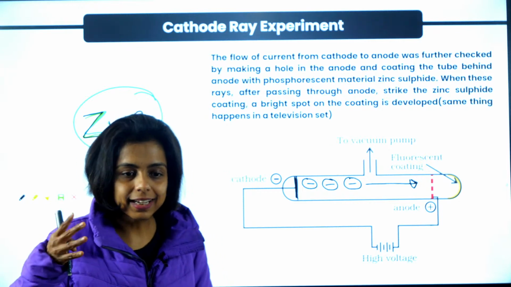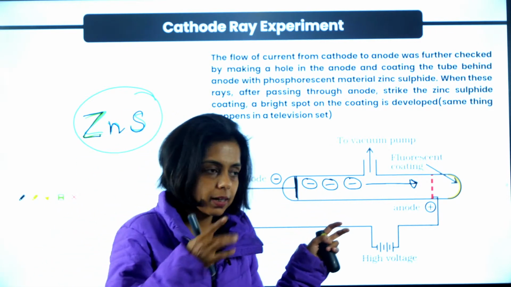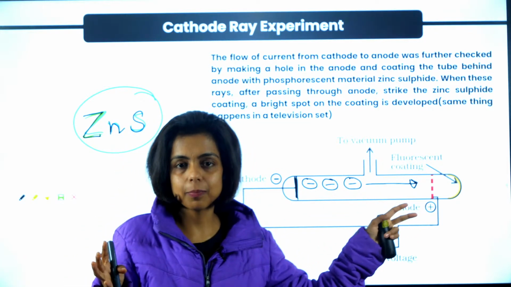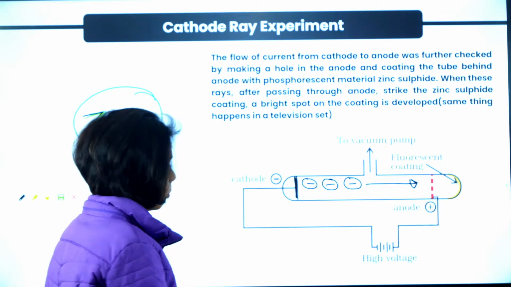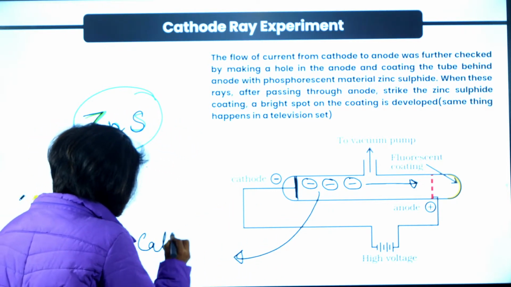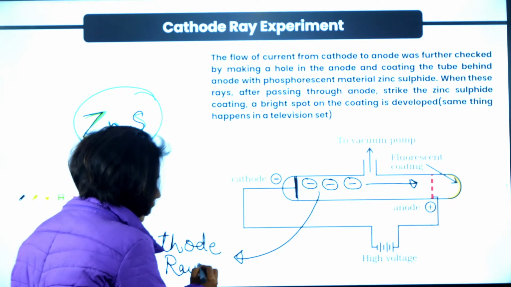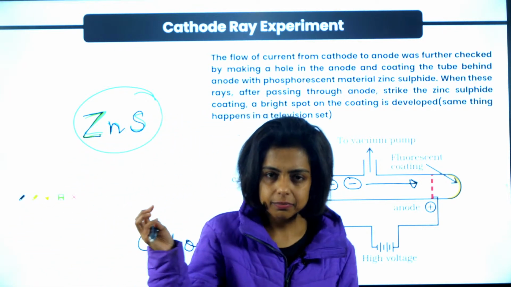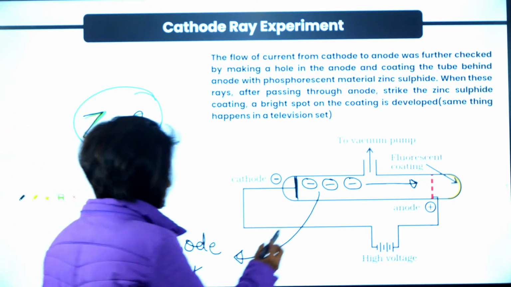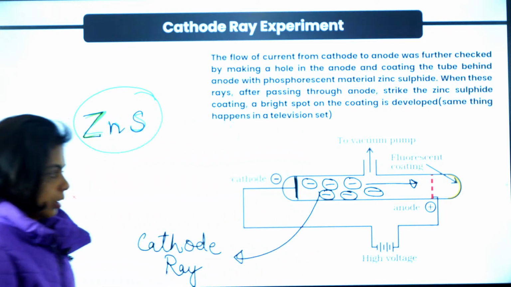The beam of negative particles going towards the anode, because they are coming from the cathode, the origin is the cathode, we call them cathode rays. So what is a cathode ray? A cathode ray is a beam of negative particles, a ray in which there are negative particles. Got it?